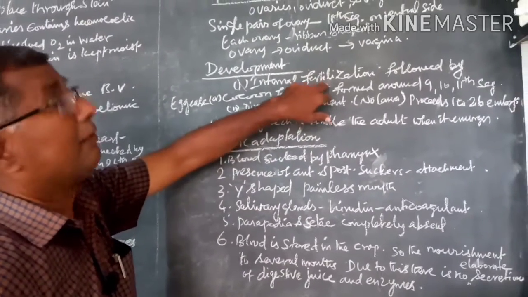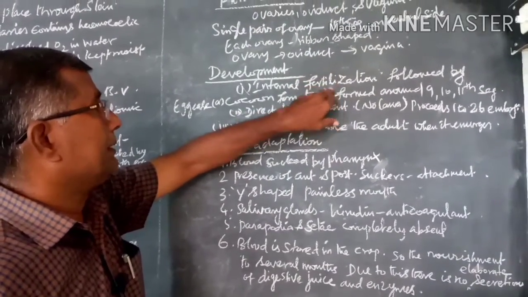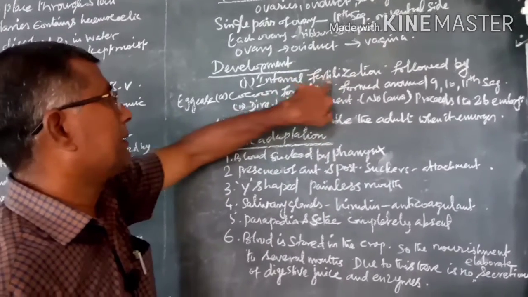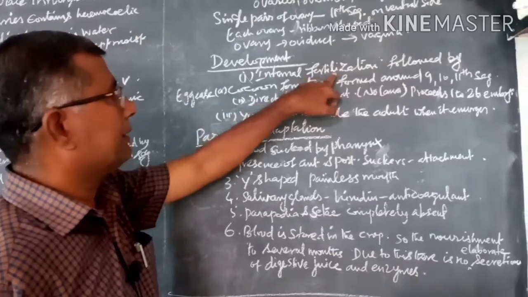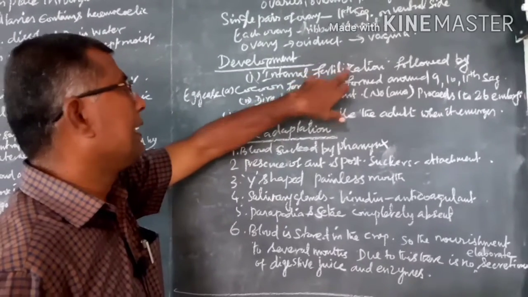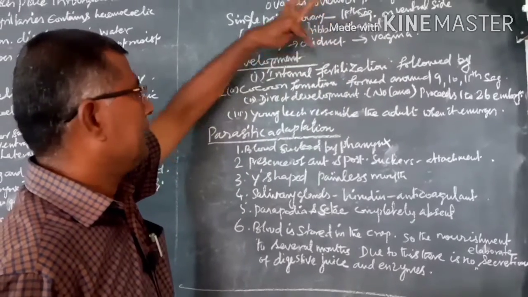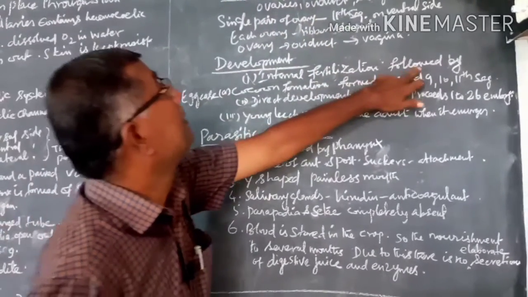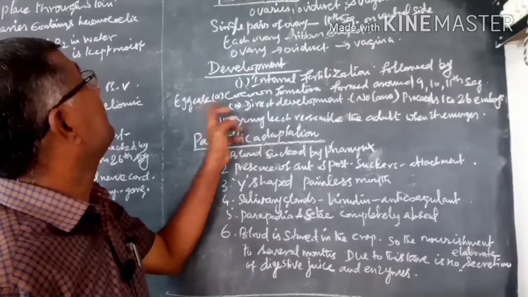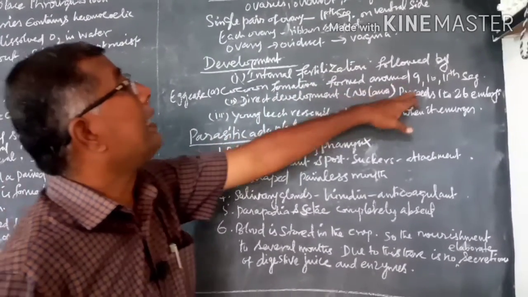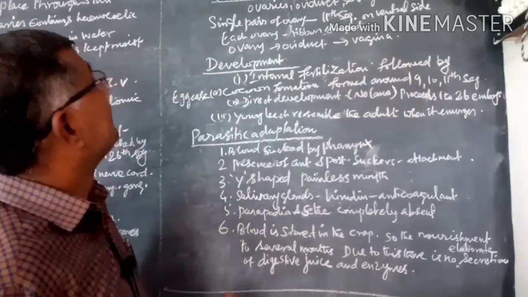What is called internal fertilization? The fertilization takes place within the body. Understand? That is called internal fertilization because the animal is hermaphrodite in nature. That is why internal fertilization takes place. The internal fertilization is followed by egg case or cocoon formation, formed around the 9th, 10th and 11th segments.